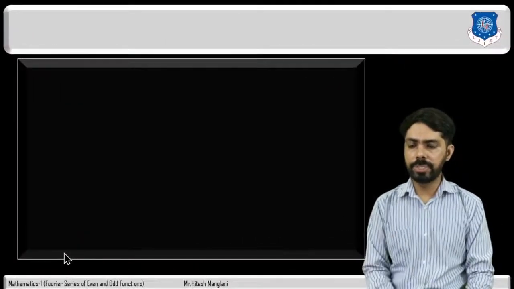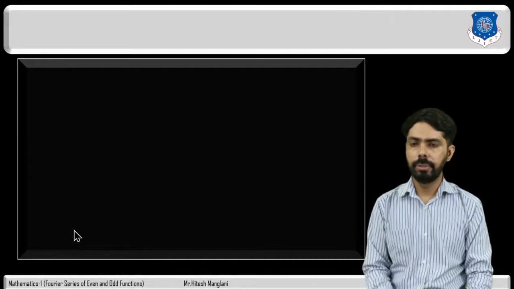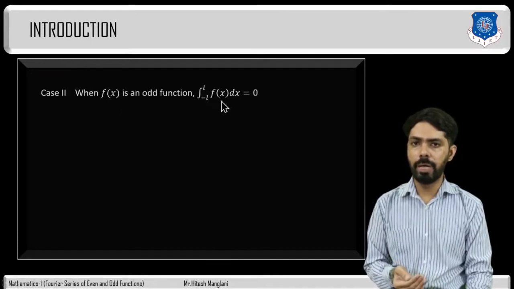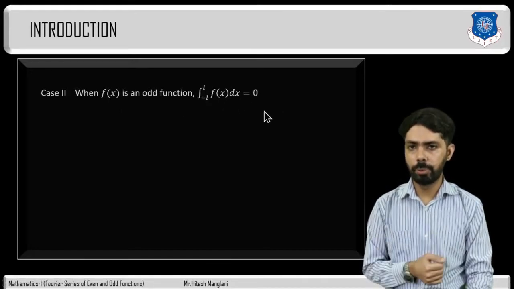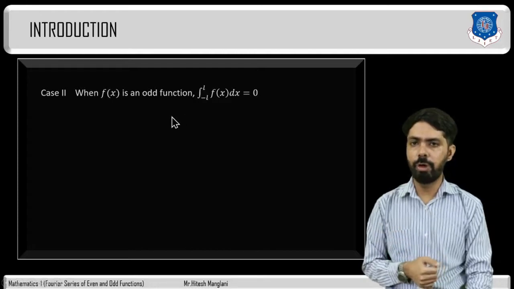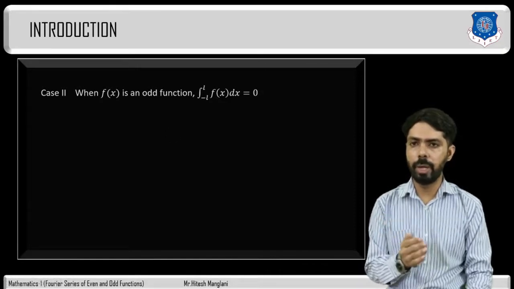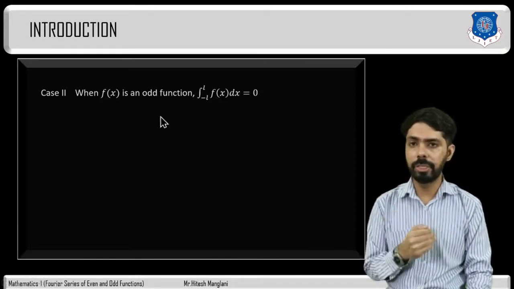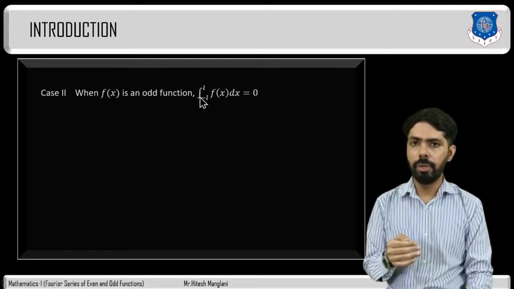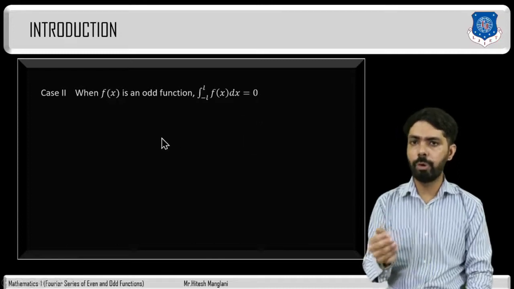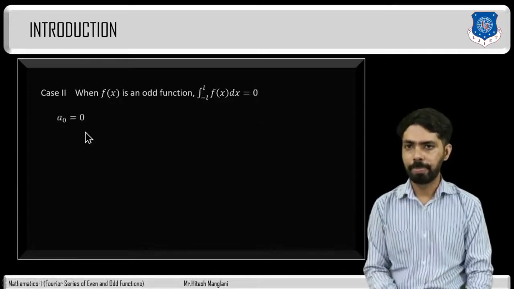Now we will discuss the second case, that is when the function is an odd function, then integration minus l to l f of x dx will be 0. So for this case, first of all we will find out a0. So what is the formula of a0? That is 1 divided by l integration minus l to l f of x dx. But here the function is an odd function, therefore integration minus l to l f of x dx will be 0. Therefore a0 will be 0.